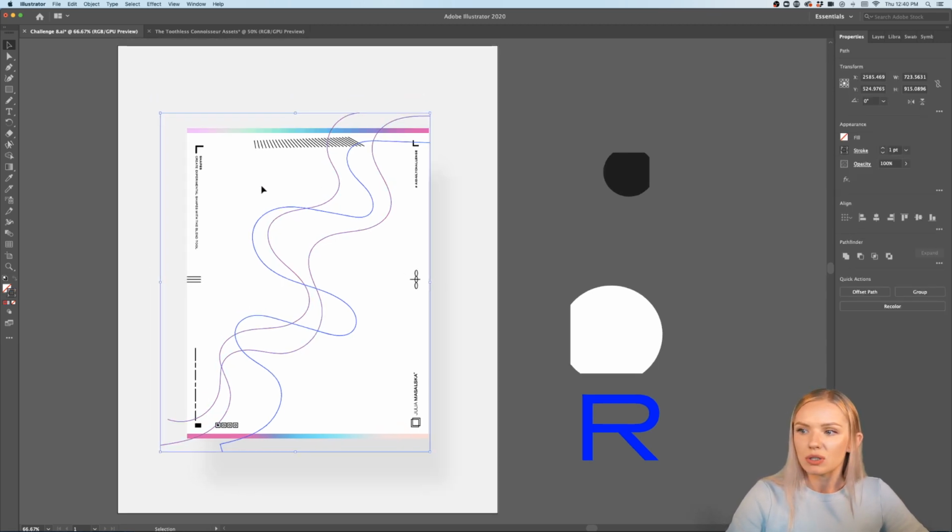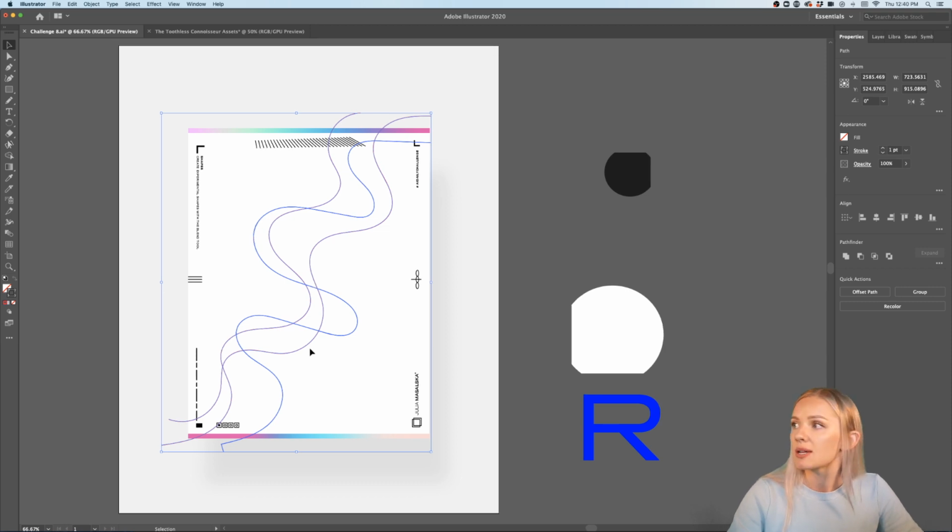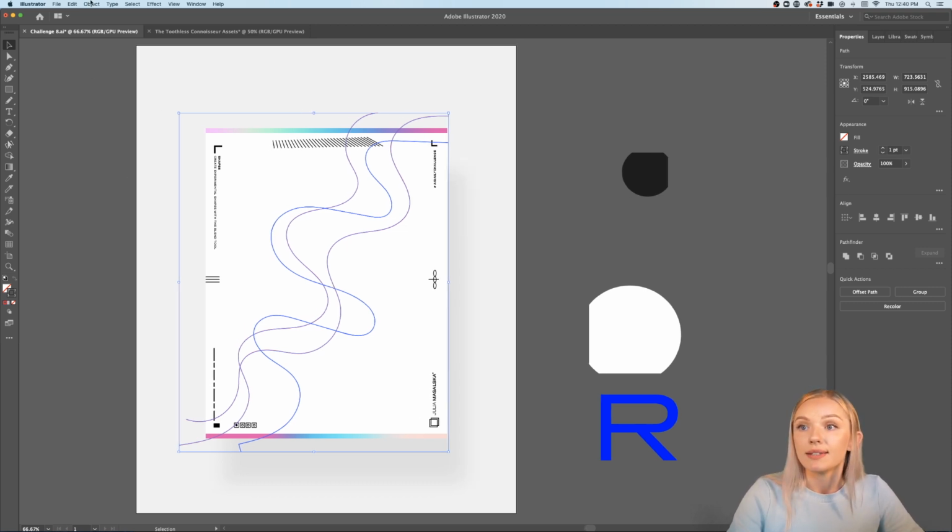So now what I want to do is select all of these 3 lines. It can be literally anything. It can be circles. It can be any kind of object. I can even select my R and make something really crazy. We can try that in a bit. But first I want to show you this so you guys get an idea.